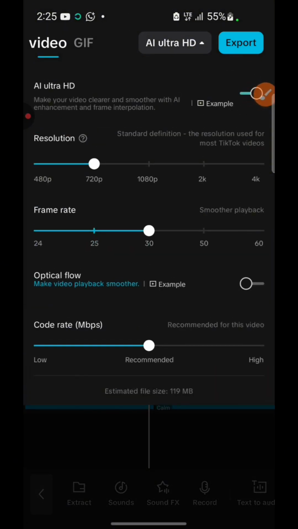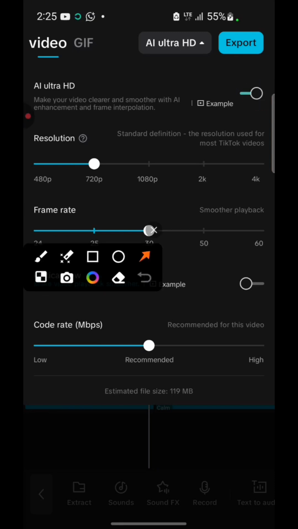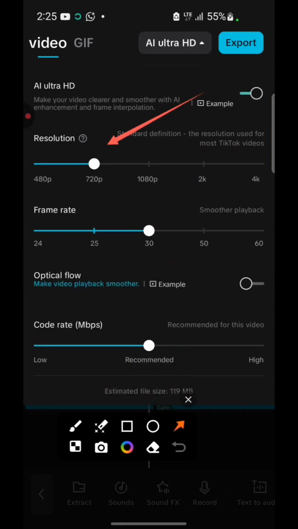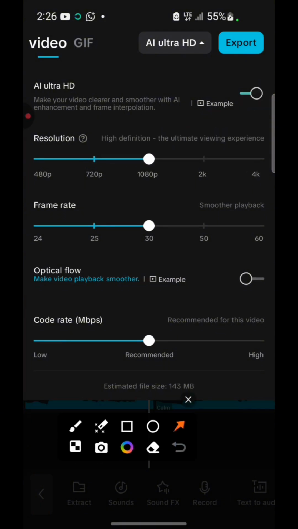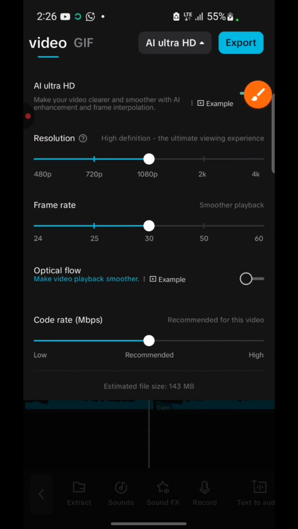Click on that, and you're going to see the settings that we have here. 720p, 1080p, 2K, and all that, right? So you want to export in 1080p resolution. Do you understand? Export in 1080p resolution. So you just drag this to 1080p, and once it's done, you just click on export. All right, click on export.